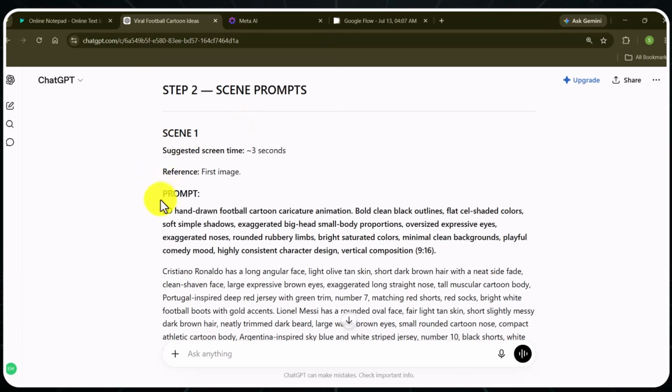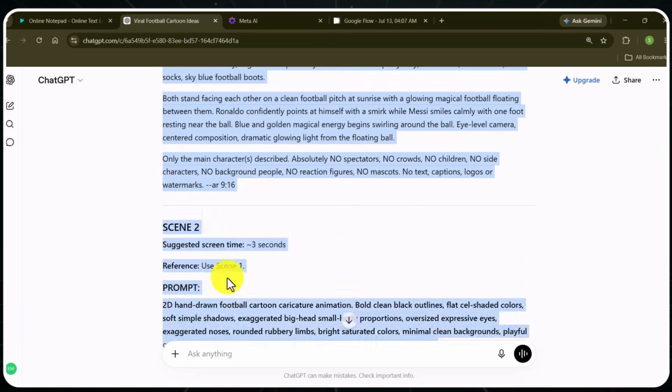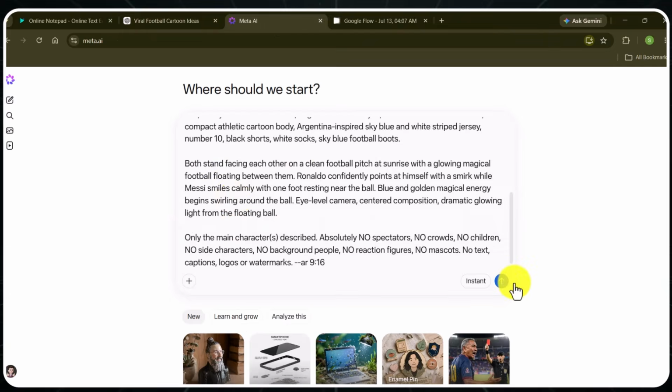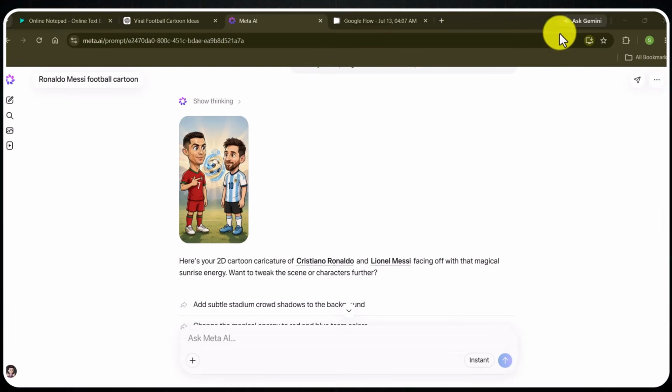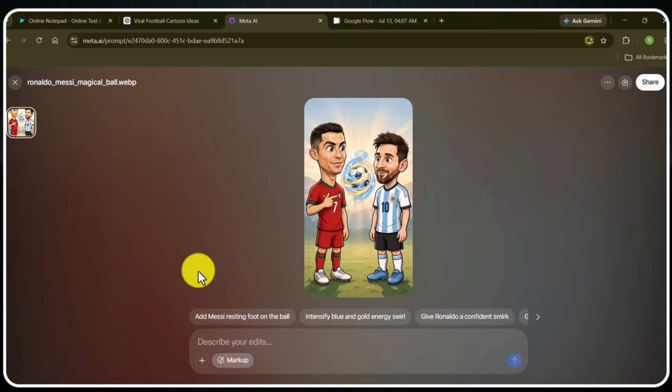So copy the first prompt and add it to Meta AI. The prompt is complete, so we don't need to do any setting at all. Simply hit generate. This is the scene we have. Look at the quality of this scene, guys. This is impressive. We can make the changes to it here if we don't like this one. But I think it's perfect, so simply go to this button and download the first scene. Let's now generate our second scene.